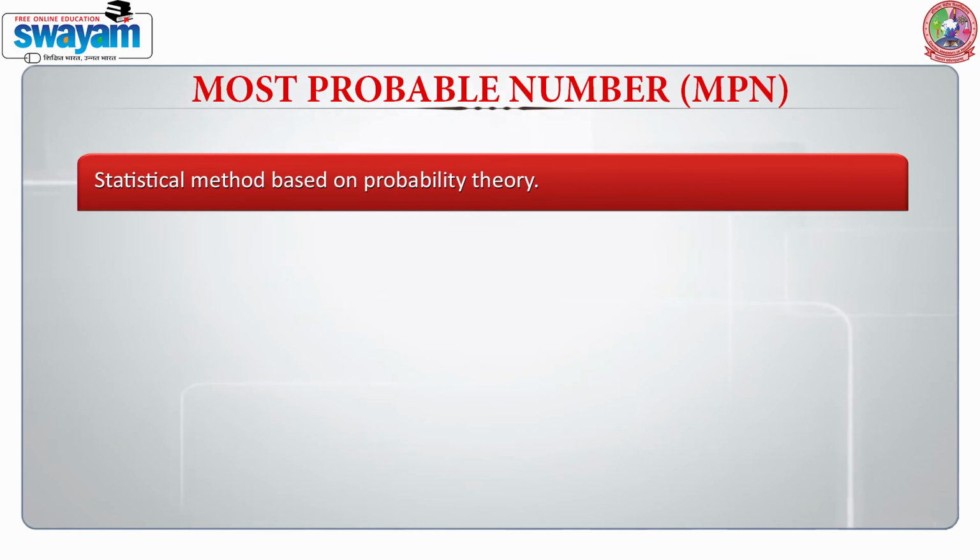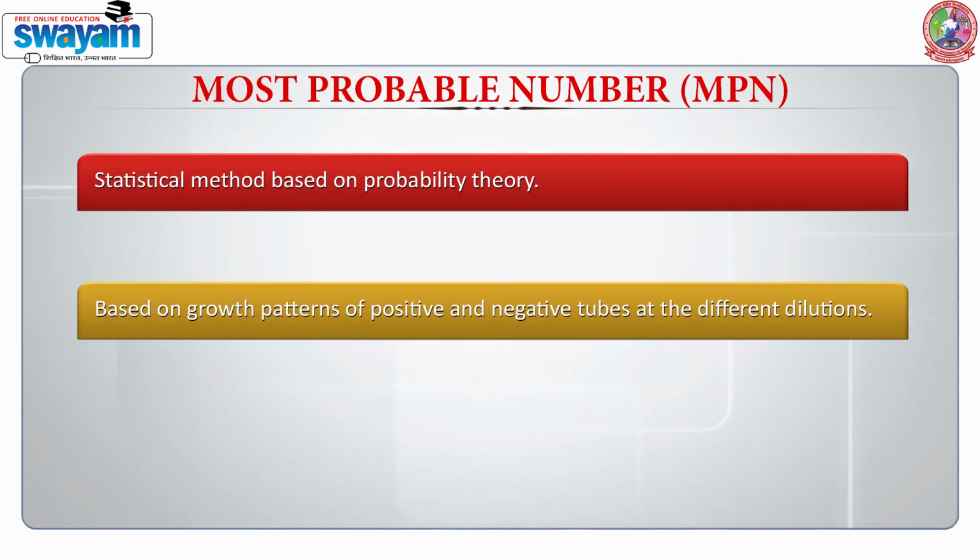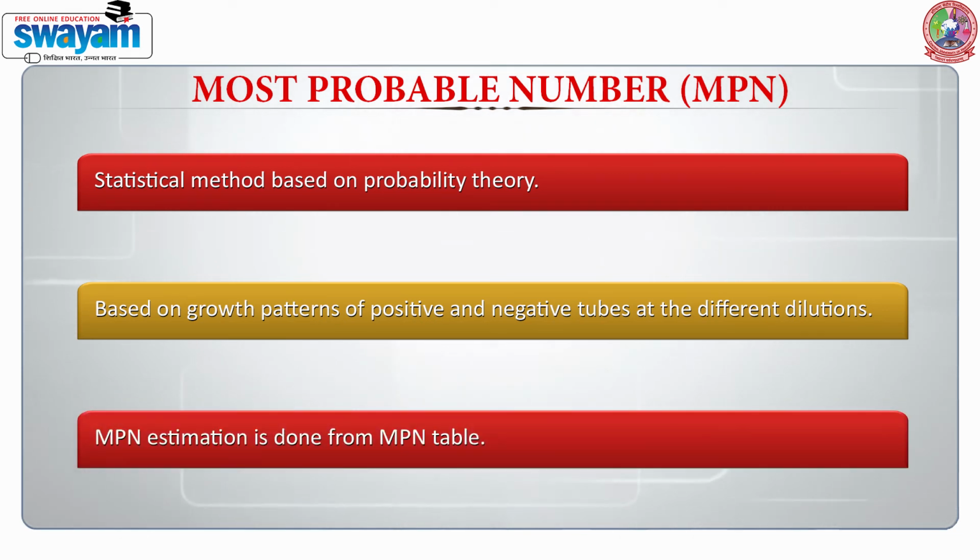Last but not the least is most probable number, which is commonly used across the entire water and food industry. This is a statistical method, based on probability. It is based on the growth patterns of positive and negative tubes. We are able to select the tubes. The positive tube means that there has been a change in the color and there is a production of gas. These positive tubes are then counted with the help of the table which has been given by McCrady, and it is known as the MPN table.